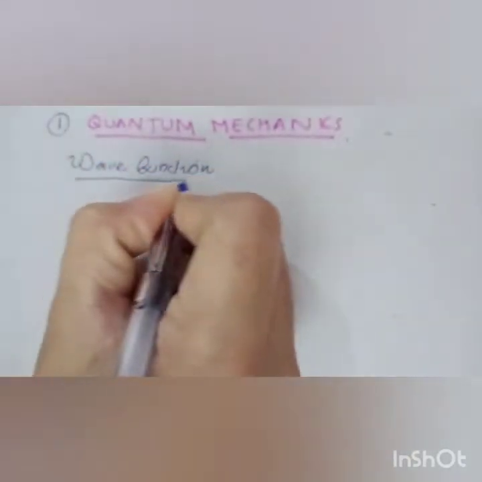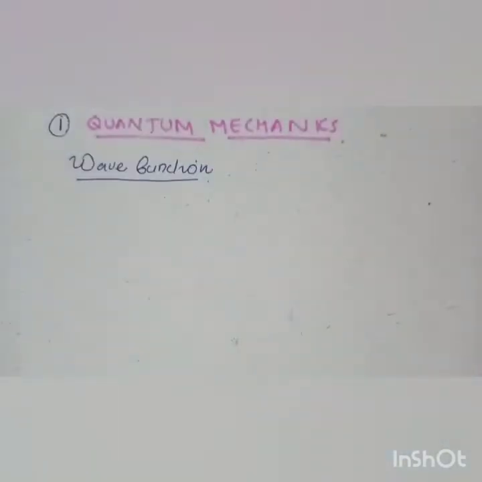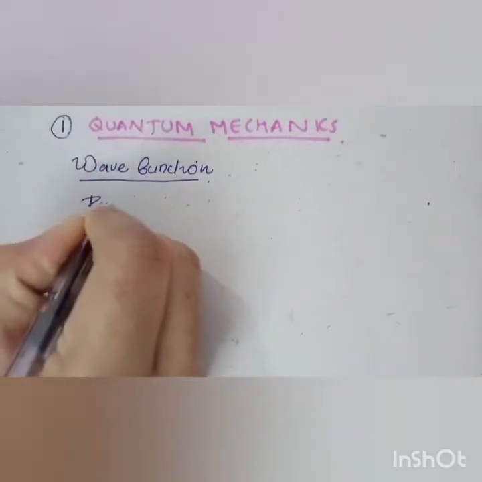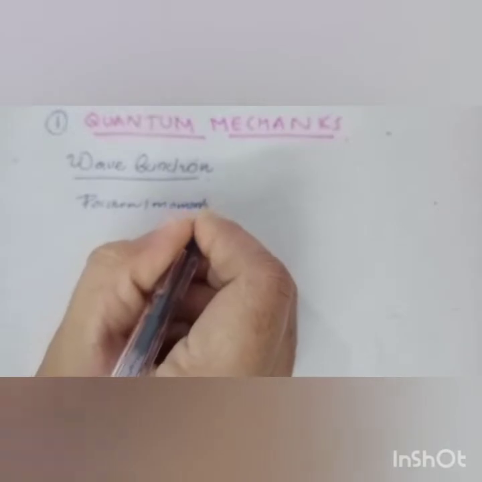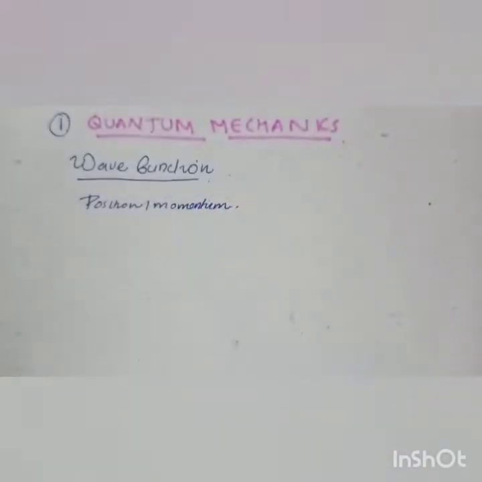We know that in quantum mechanics we are considering a localized particle. That means we can measure position and momentum simultaneously of a localized particle.